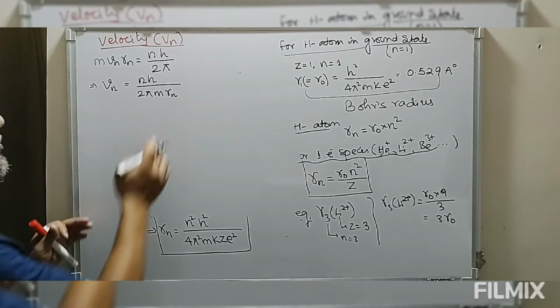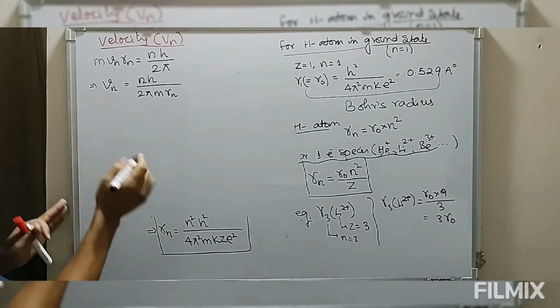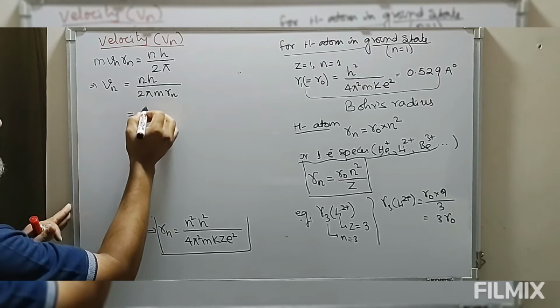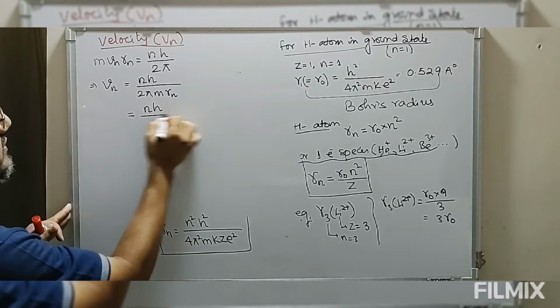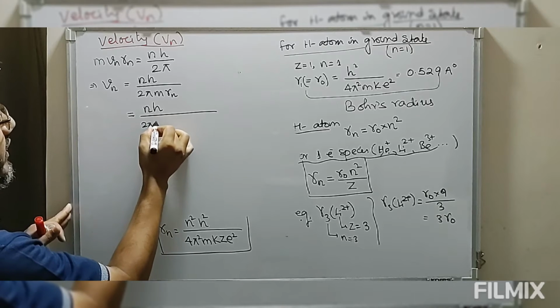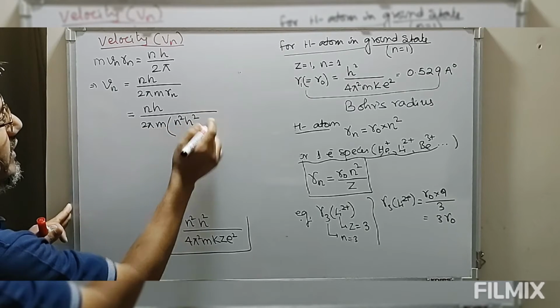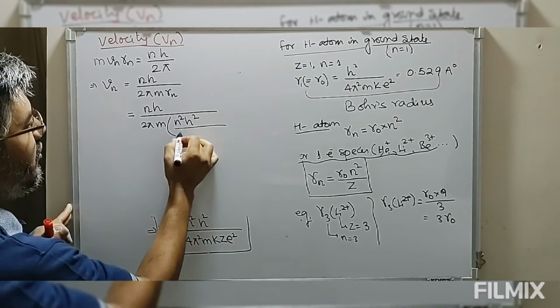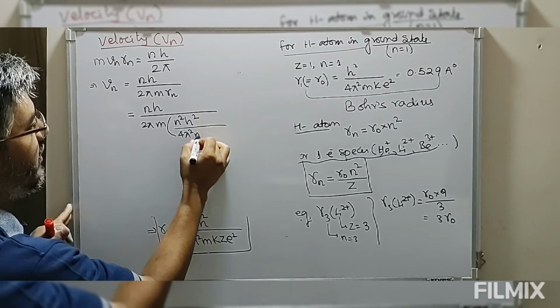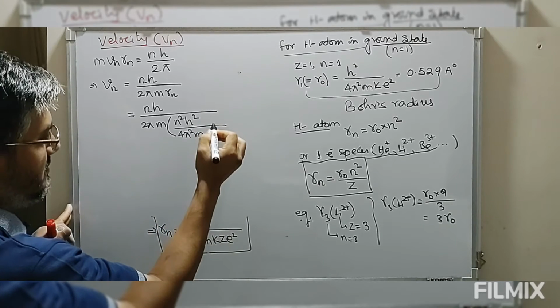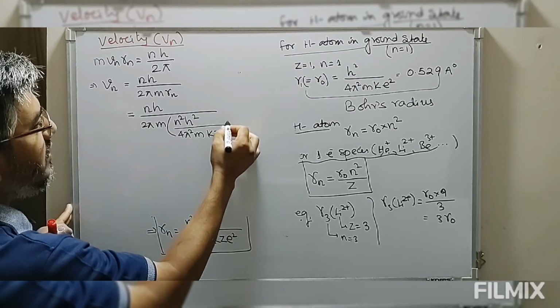Now we have the value of radius that we have just defined. So using the value of Rn, we have nh divided by 2 pi m times Rn, where Rn is n square h square by 4 pi square m k Z e square.